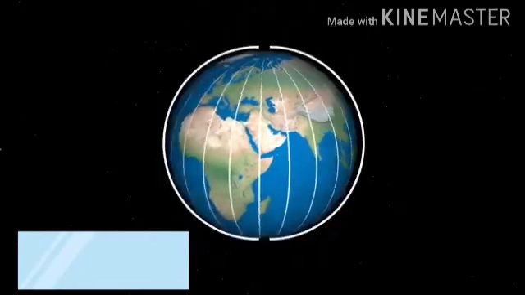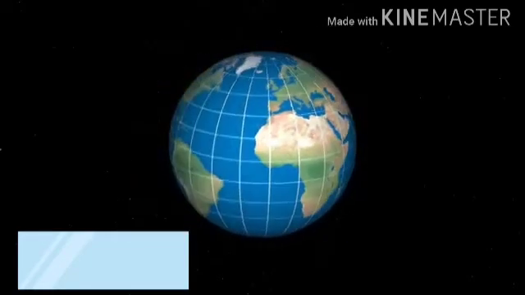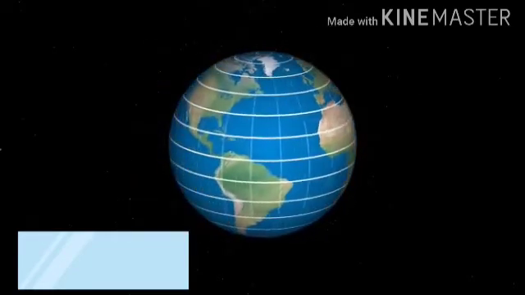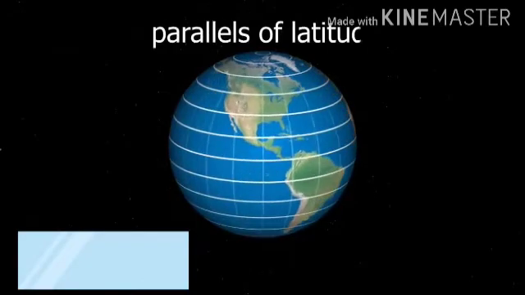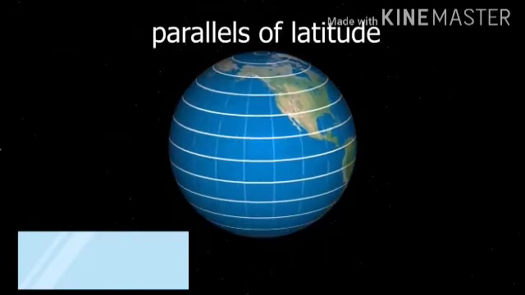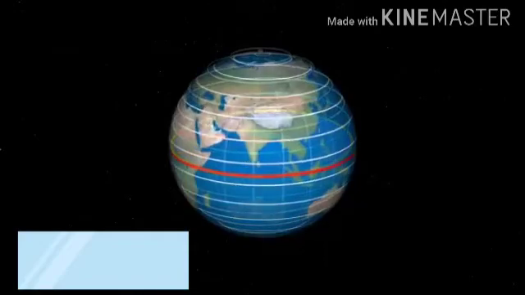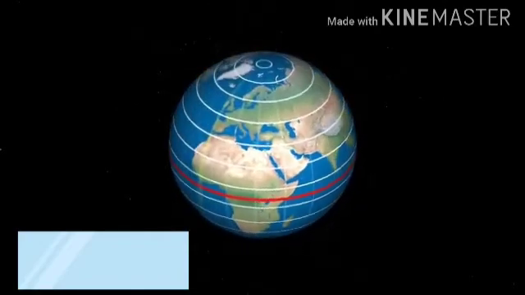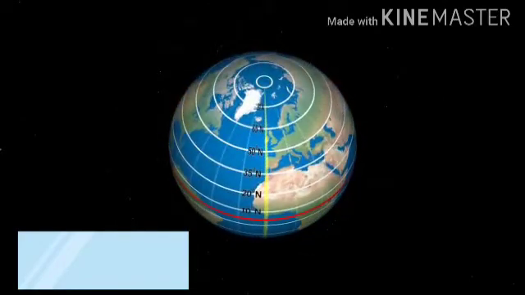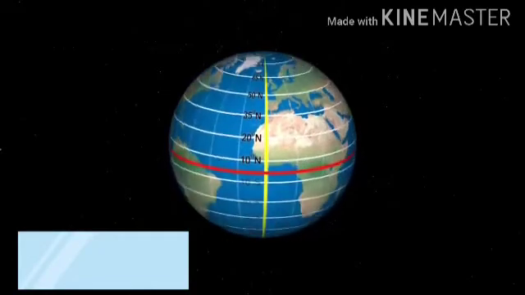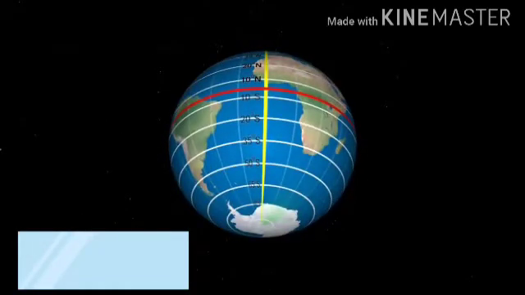And east-west lines are called parallels of latitude. It is the angular distance of a place north or south of the equator. There are 90 parallels of latitude in the northern hemisphere and 90 in the southern hemisphere. So in total there are 180 latitudes.